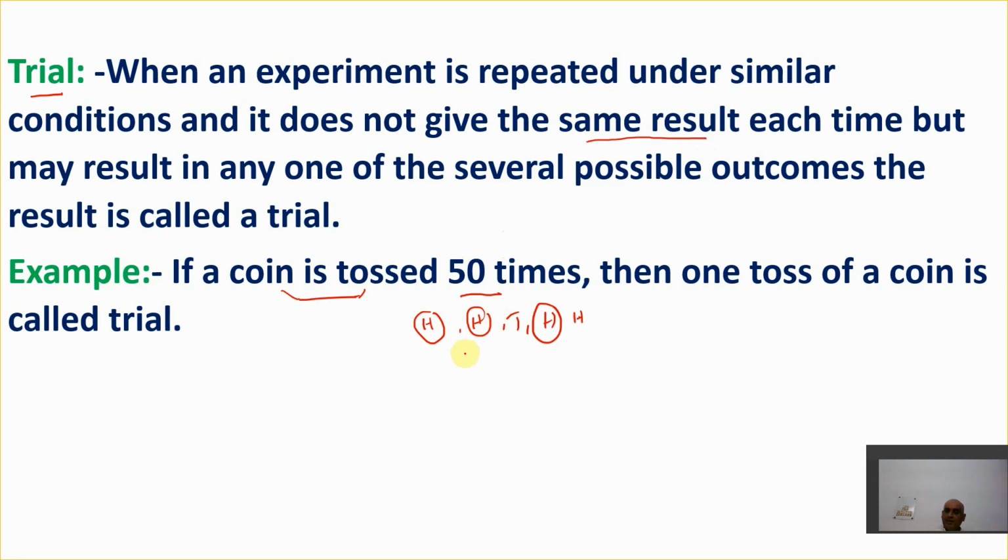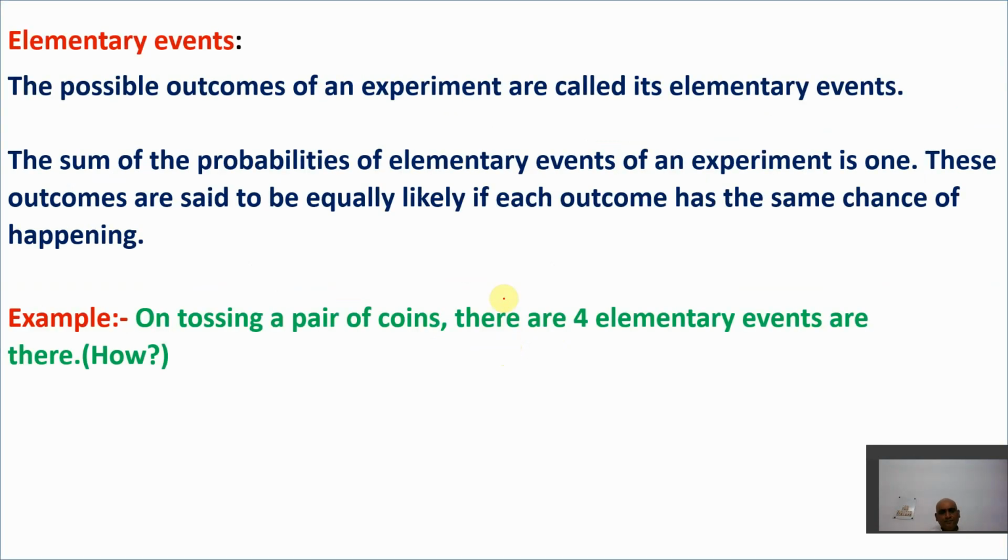No, it's not possible. Any time head will come, any time tail will come. We don't know about it. But we know very well that these are the several possible outcomes. Here the outcomes are head or tail. We know that between head and tail, one will come, that is for sure. So this is about a trial, which we have already discussed in class 9th.